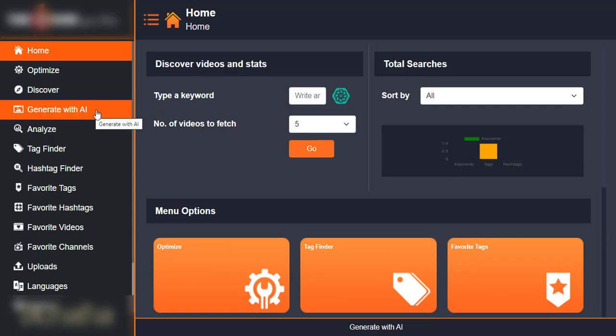If you want to generate your content with AI for your videos, you want to generate keywords, you want to generate hashtags that rank, it can do that.